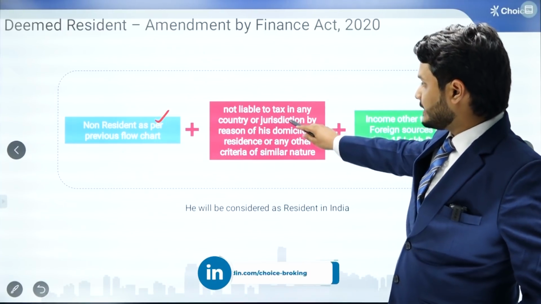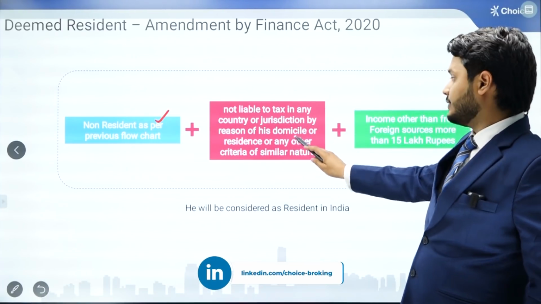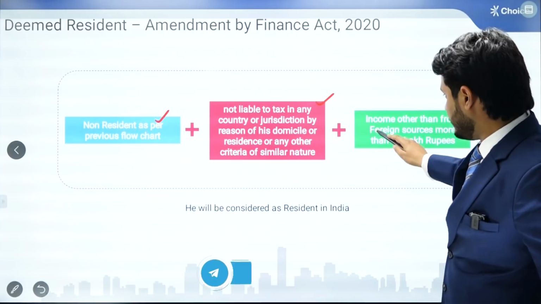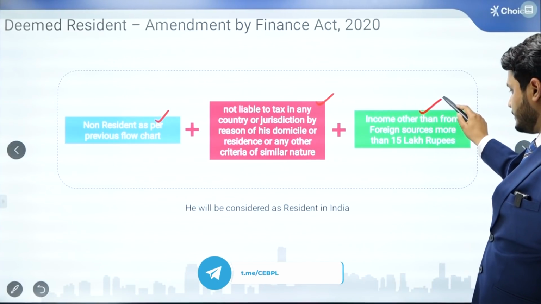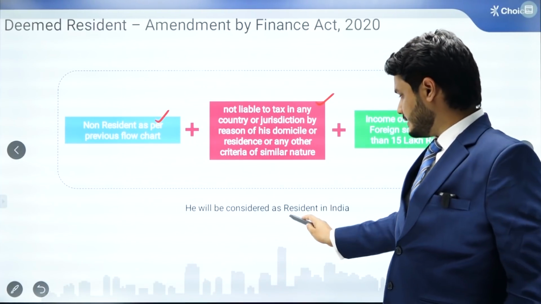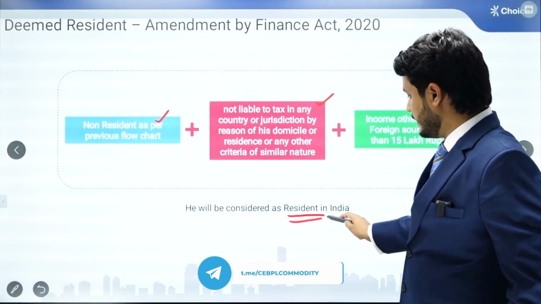He is not liable to tax in any country or jurisdiction by reason of domicile or residence or any other criteria of similar nature, and income other than from foreign sources is more than 15 lakh rupees. If all these three conditions are met, then he will be considered as resident in India.